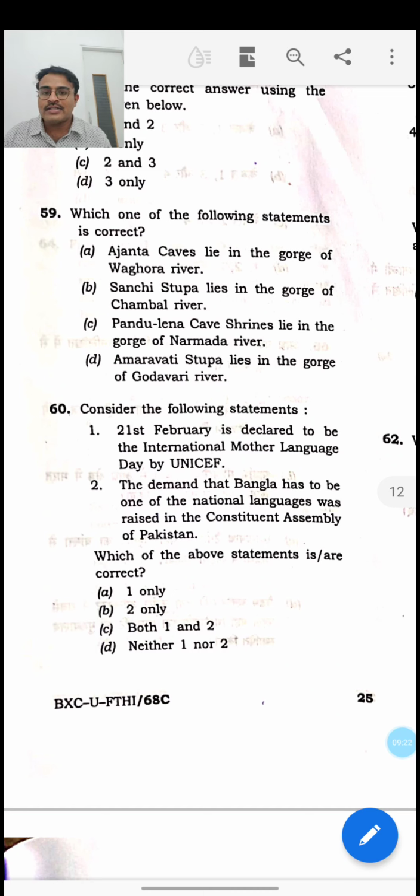Sanchi Stupa lies in the gorge of Chambal River, that is wrong. It does not lie on the gorge of Chambal River. Pandulena cave shrine is in the gorge of Narmada River, that is also wrong, because the Pandulena cave is present in Maharashtra in the Western Ghats region. Then Amravati Stupa lies in the gorge of Godavari River. That statement is also wrong, it does not lie on the gorge of Godavari River. Only statement 1 is correct.